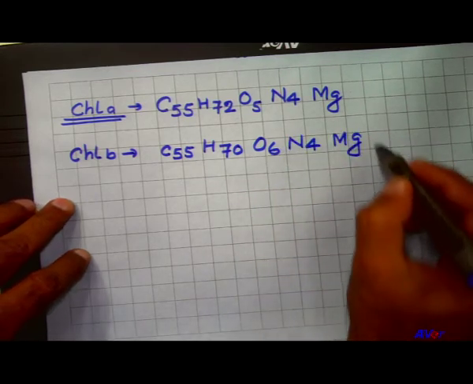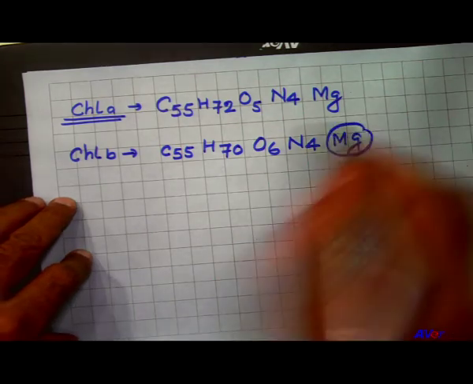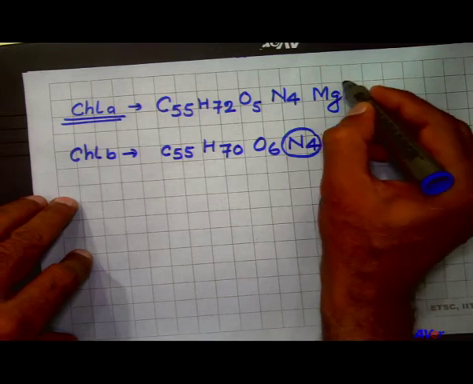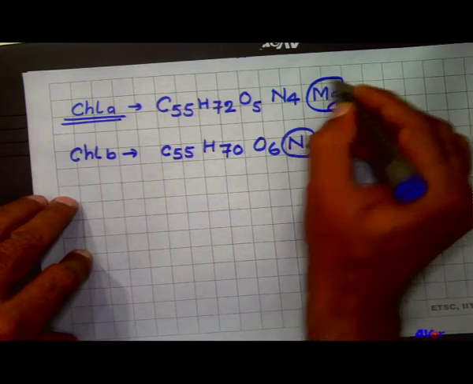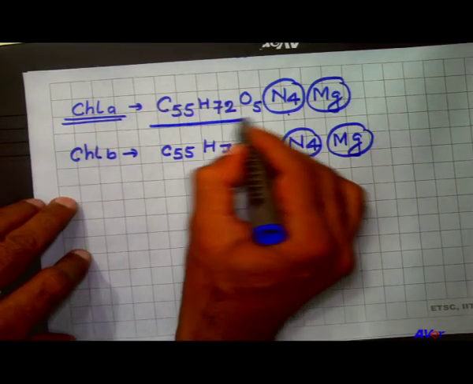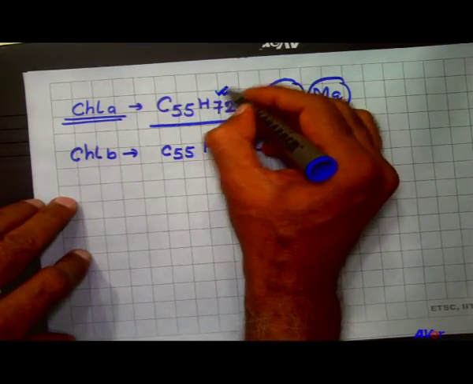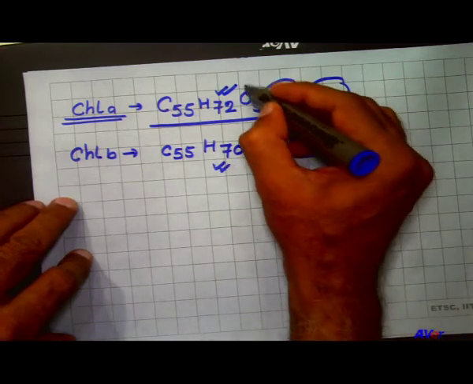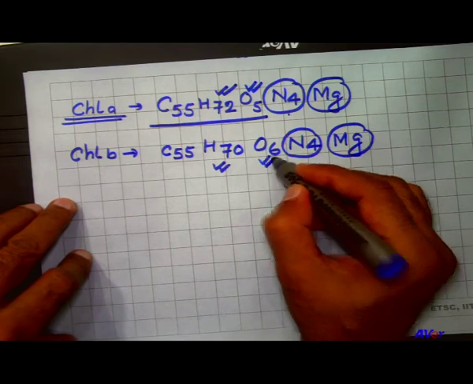We have already discussed that the magnesium ion is centrally placed and 4 nitrogen groups are there in the form of a chiral ring. Here also, magnesium ion and 4 chiral ring nitrogen. The difference is that here hydrogen is 72, here hydrogen is 70, here oxygen is 5, oxygen is 6.